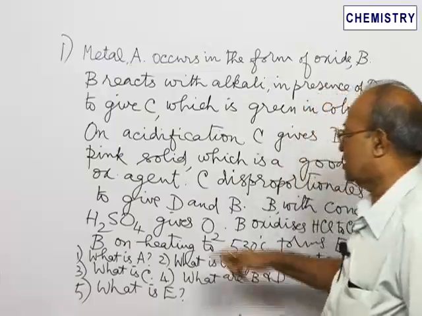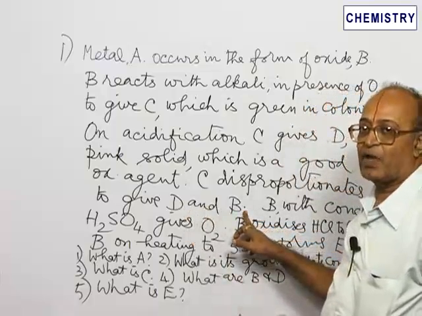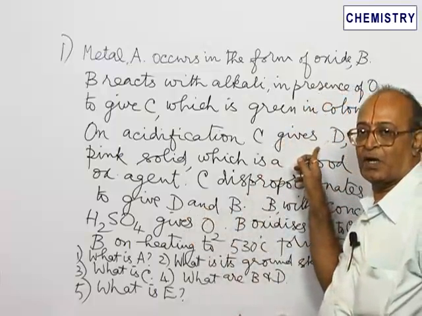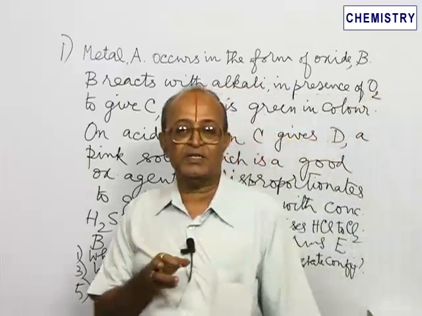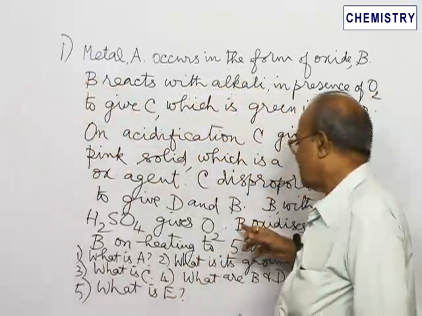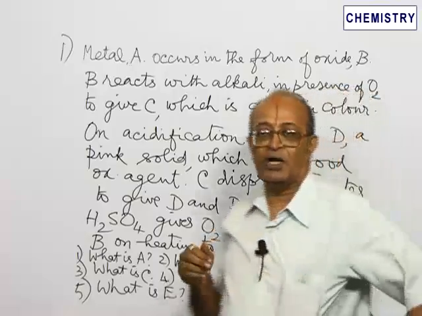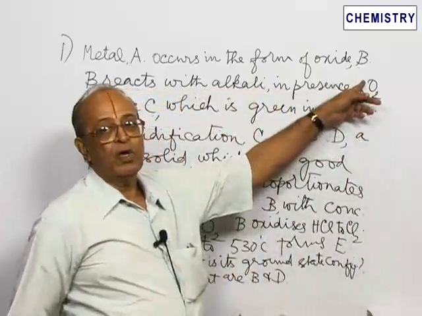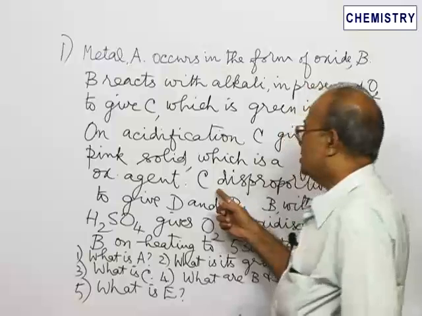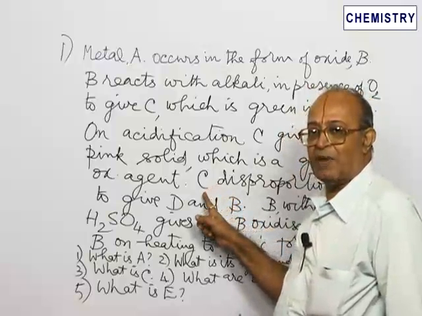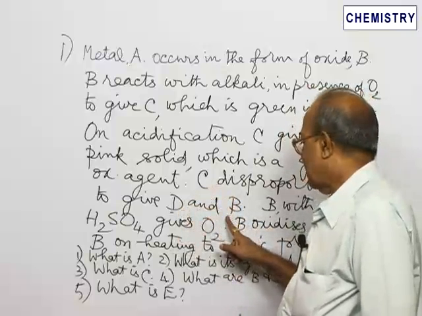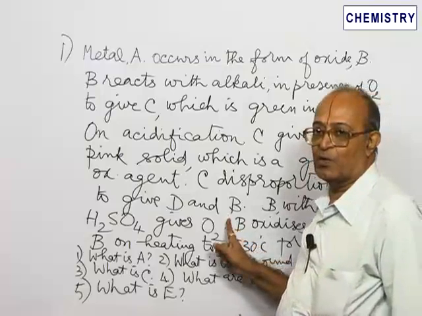Let us see what are the products. The products are D and B. Already we have seen D is potassium permanganate. In potassium permanganate, manganese is in +7 state. So, from +6 to +7 oxidation. Another product is B, but we know already B is MnO2, in which manganese is in +4 oxidation state. Therefore, disproportionation reaction of potassium manganate gives a product containing potassium permanganate and manganese dioxide MnO2.